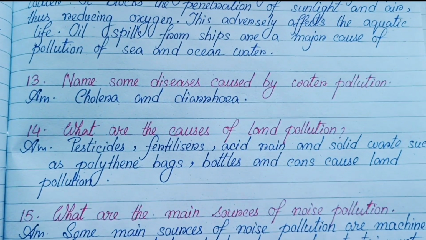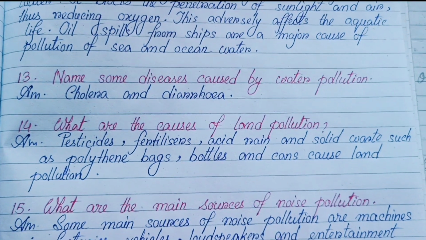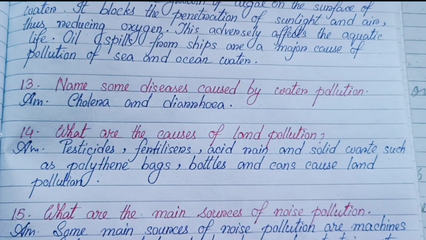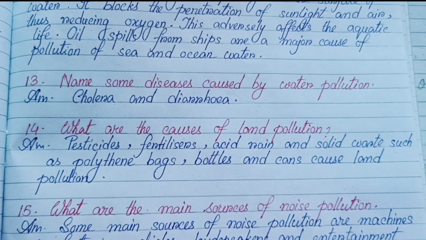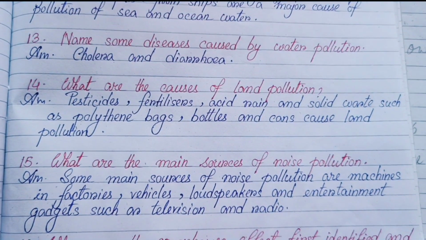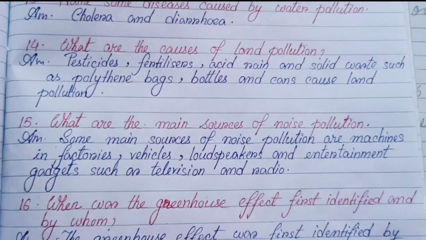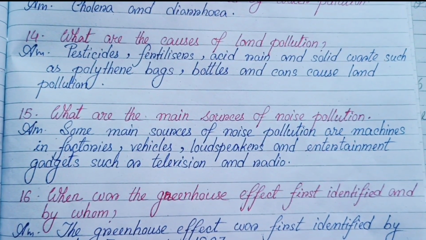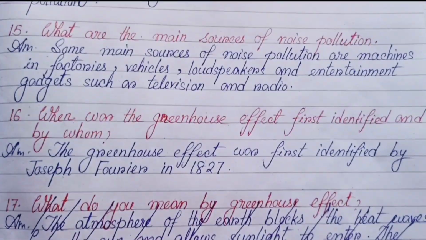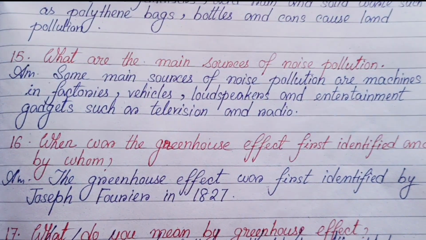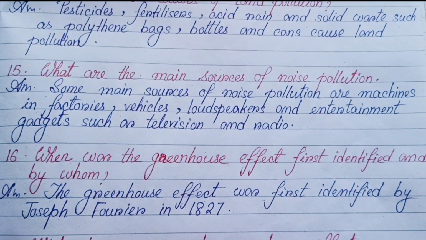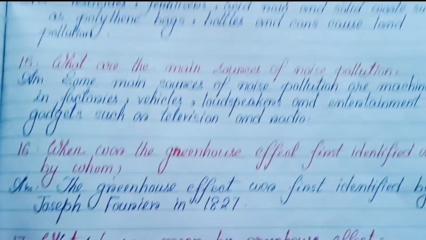Number 14. What are causes of land pollution? Pesticides, fertilizers, and acid rains and solid waste such as polythene bags, bottles, and cans cause land pollution. Number 15. What are the main sources of noise pollution? This had already done before. So I move to the next question. Number 16. When was the greenhouse effect first identified and by whom? The greenhouse effect was first identified by Joseph Fourier in 1827.